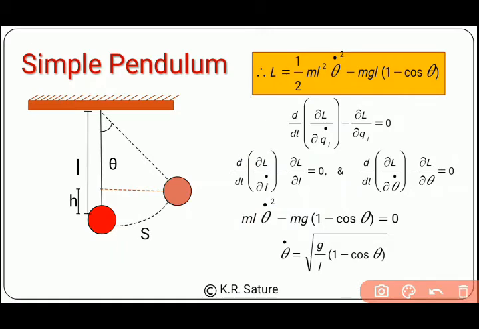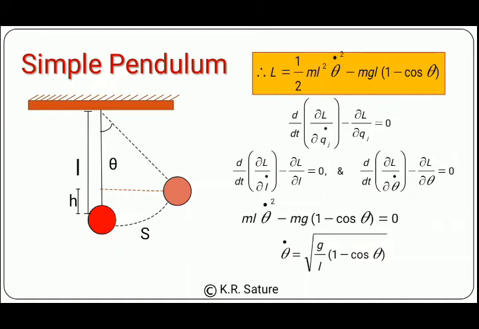By replacing terms we have theta dot equal to under root g by L under bracket 1 minus cos theta. So here the first equation for our system is theta dot equal to under root g by L under bracket 1 minus cos theta.